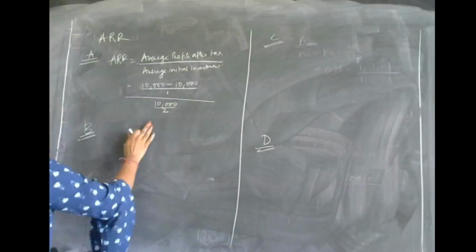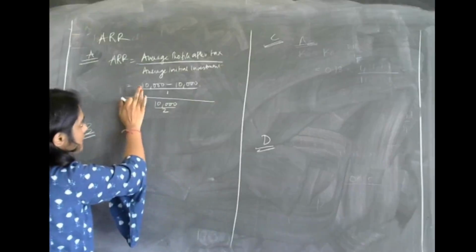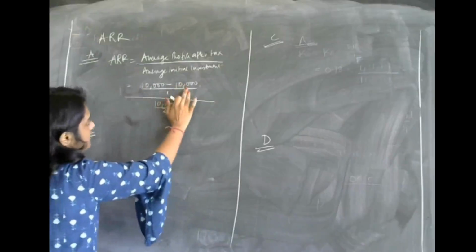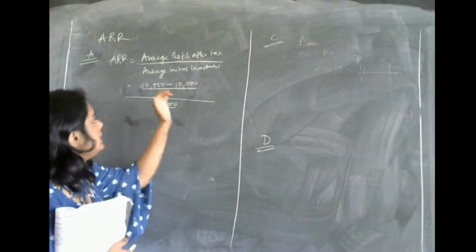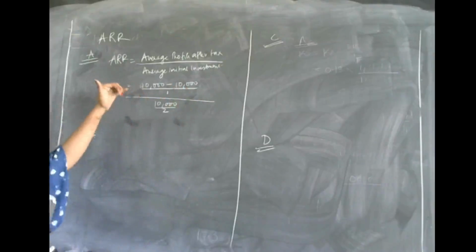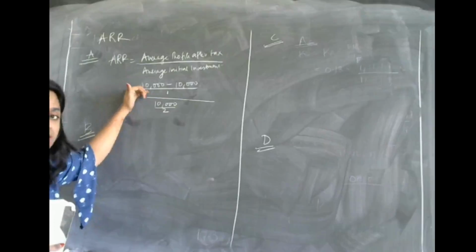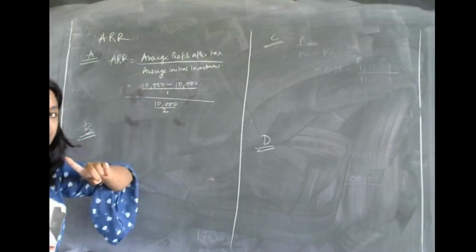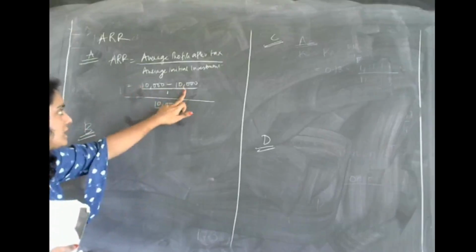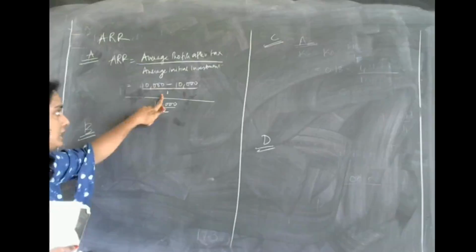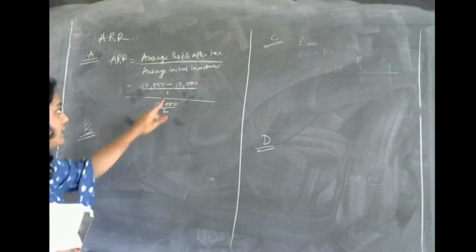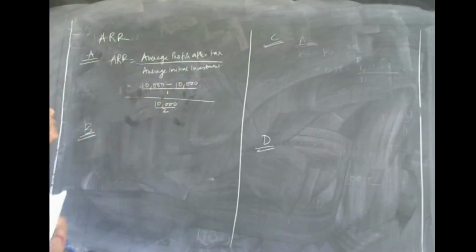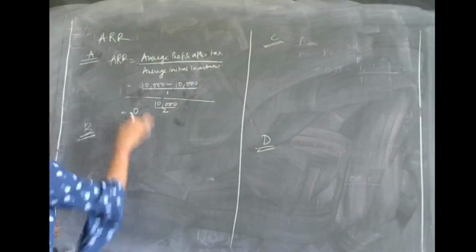That is average. Sorry, 10,000 was the cash inflow. It is 10,000 you are getting in the first year after making the investment. And what was the investment made? It was 10,000. What is the life of this project? It was only for 1 year. What is the initial investment? 10,000. We have to take average, so we are dividing it by 2. Okay. So you will get your ARR as 0 in the first case.